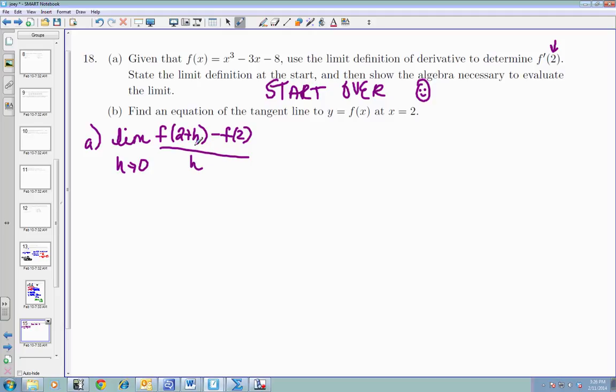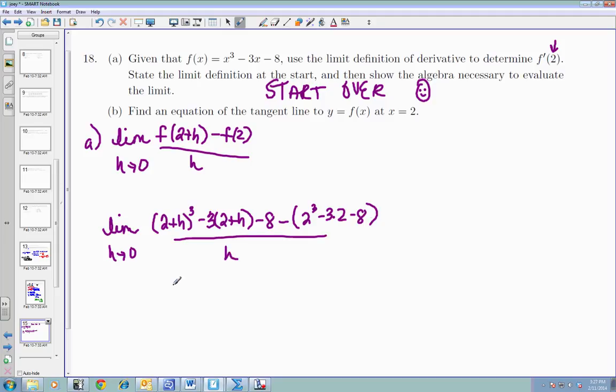Okay, so now I'm going to plug 2 plus h first into all of my x's. So I have the limit as h approaches 0 of 2 plus h to the third minus 3 times 2 plus h minus 8. That's this part. Minus f of 2. So that means take 2, plug it in. So minus 2 cubed minus 3 times 2 minus 8 all over h.